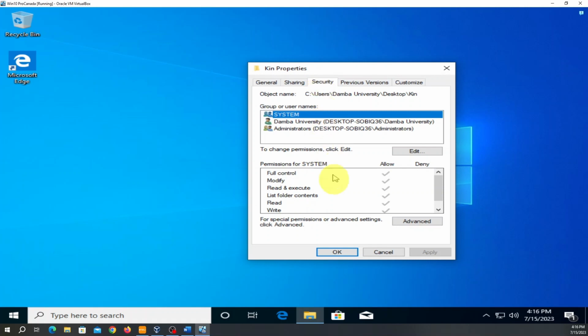So what I was saying, you see here we have full control, we have modify, we have read and execute, we have list folder contents, we have read and we have write.